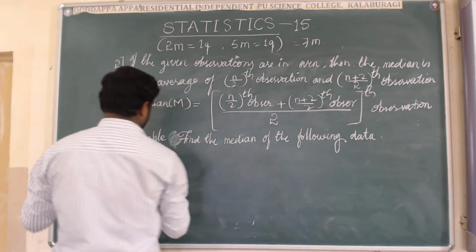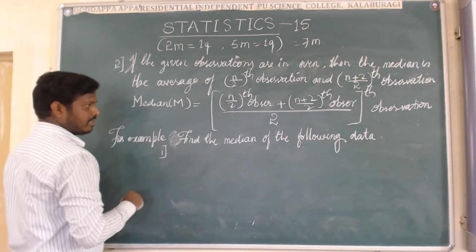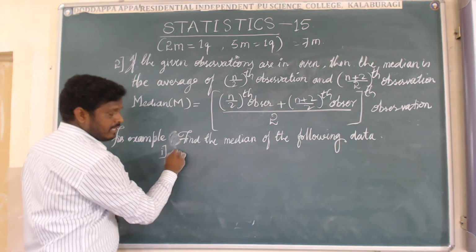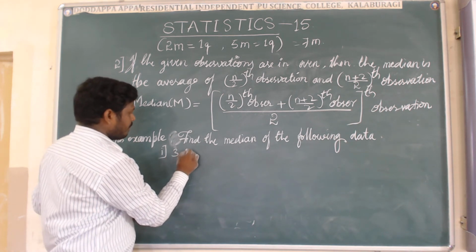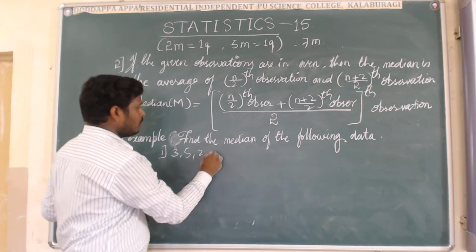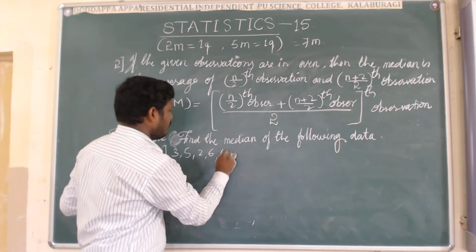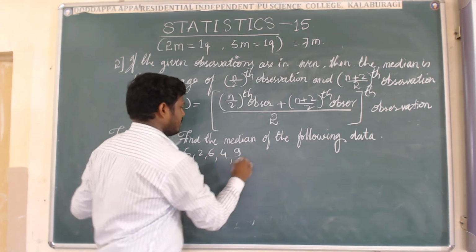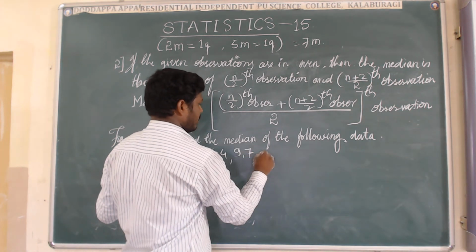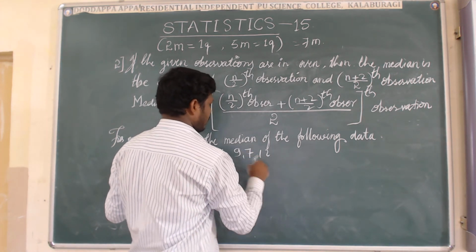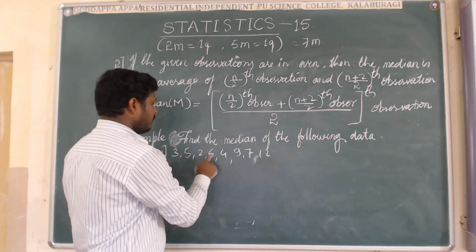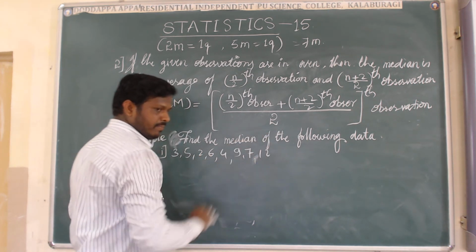I will write two examples at a time. The first is 3, 5, 2, 6, 4, 9, 7, 12. That is 1, 2, 3, 4, 5, 6, 7, 8, so the even form is there.